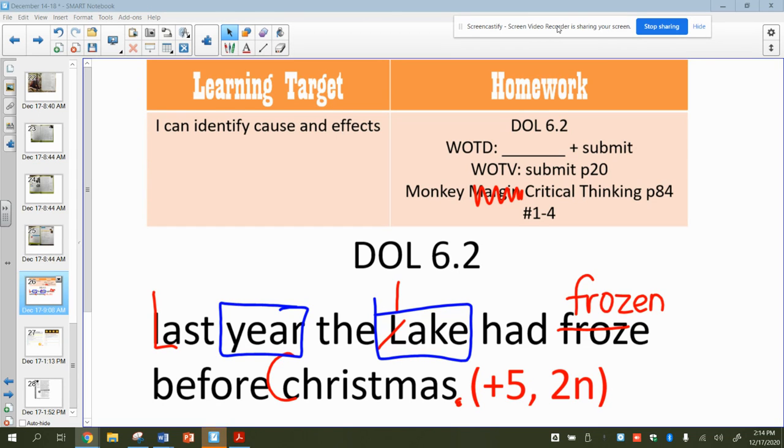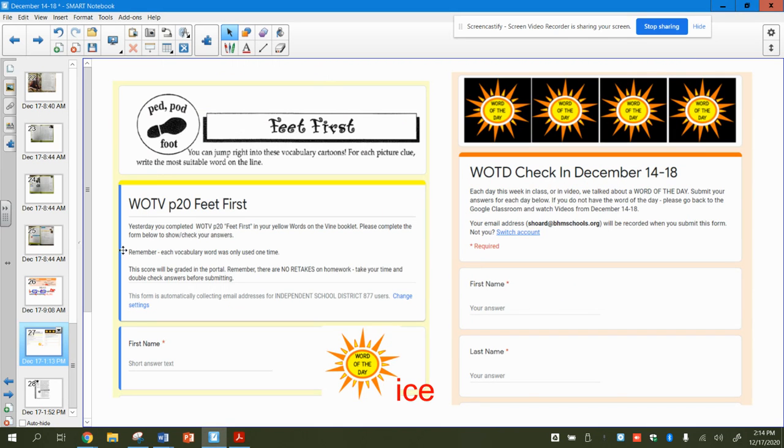Today, what you guys are going to be doing, like I said, is you're going to be submitting your words on the vine. So here's the form, it's listed below. And on here, you also see your last word of the day is ice. So on the list below in your Google Classroom, you need to submit your feet first cartoons. Remember, this is a homework assignment, even though you're filling it in on the form, and there are no retakes on it. So please take your time and double check your answers before you submit.